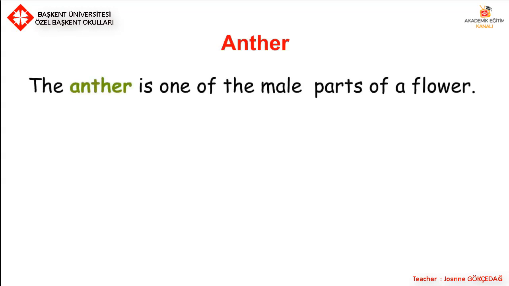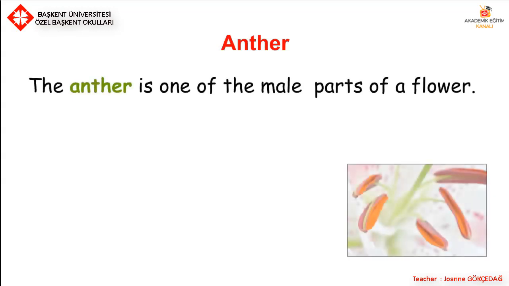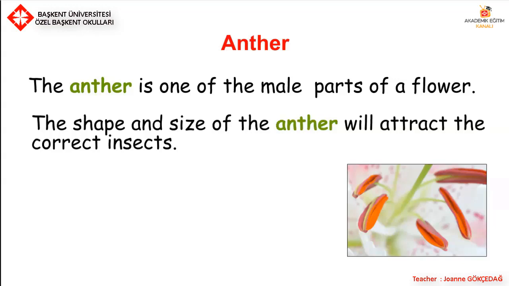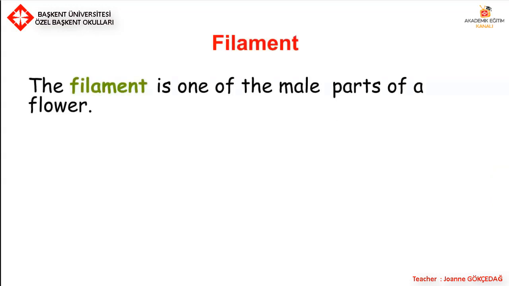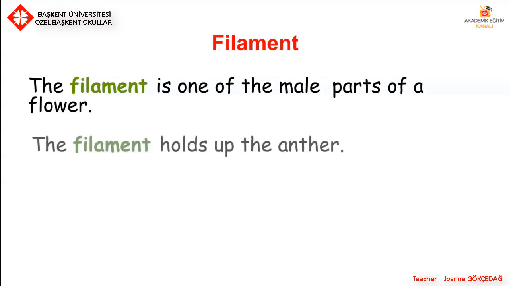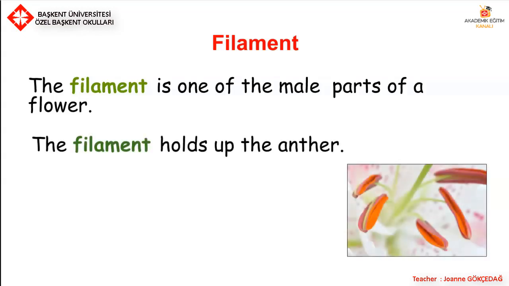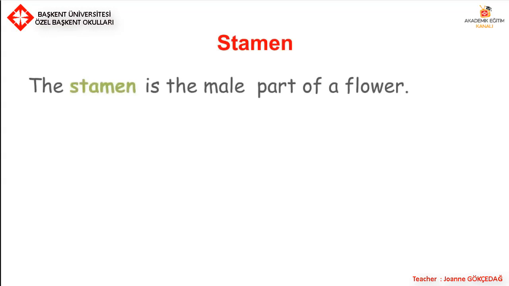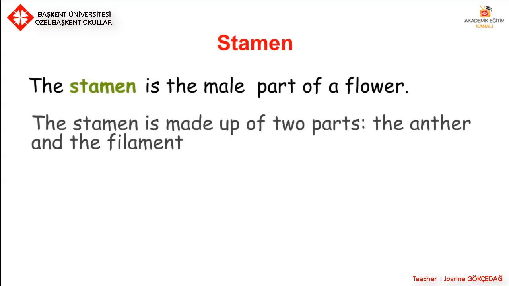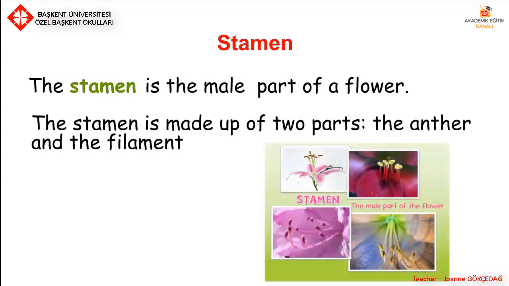Anther. The anther is one of the male parts of a flower. The shape and size of the anther will attract the correct insects. Filament. The filament is also one of the main male parts of a flower. The filament holds up the anther, so it's like the trunk or the stem. The stamen. The stamen is the male part of a flower, made up of 2 parts, the anther and the filament.